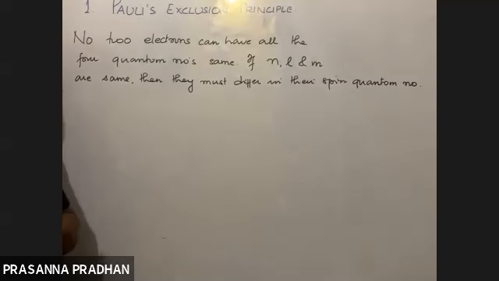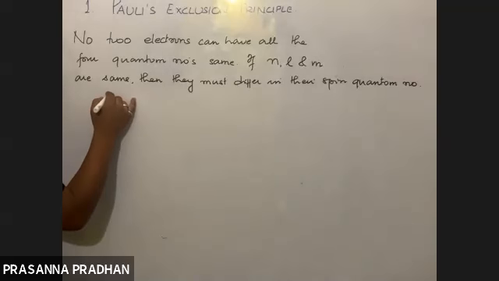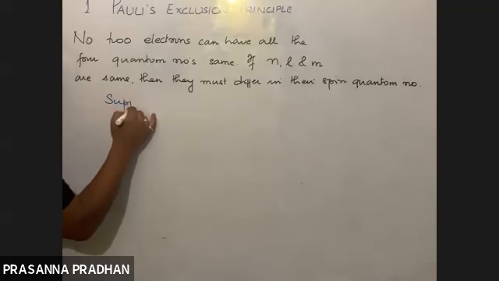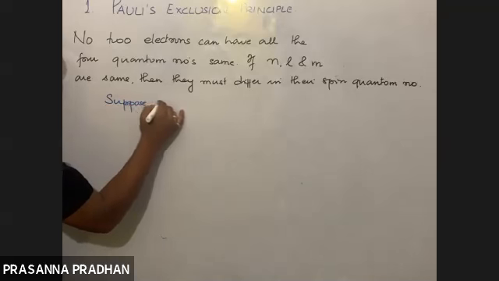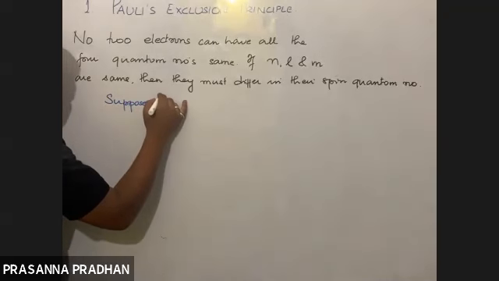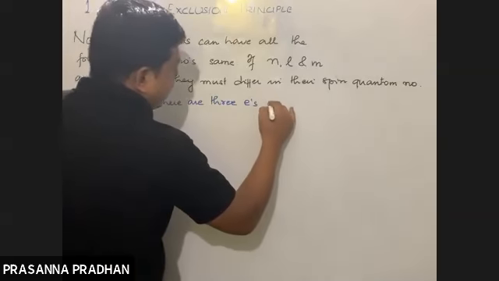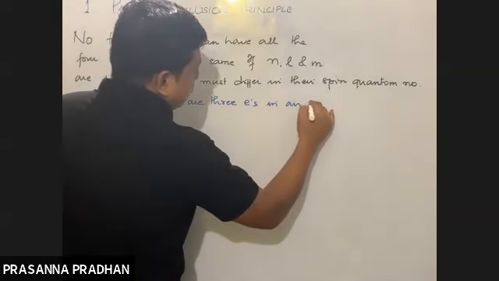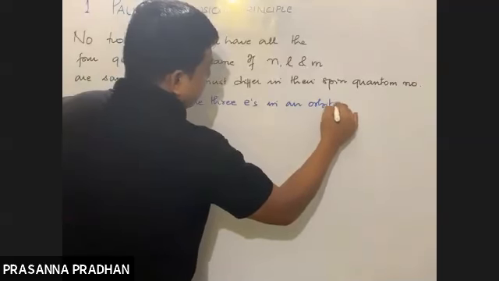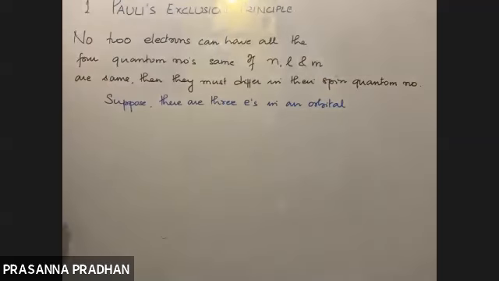Let us see. Listen very carefully. Let us suppose that there are three electrons in an orbital.